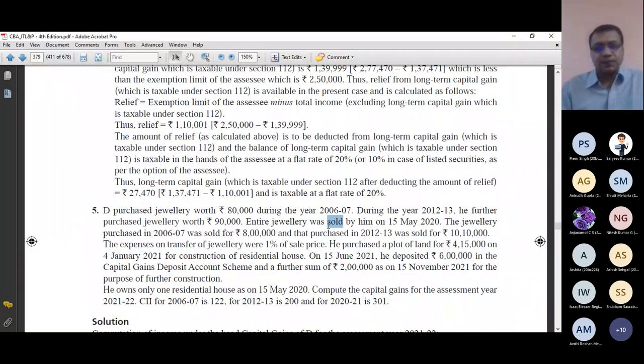Now the next question: is it short term or long term? It depends on the type of capital asset plus its holding period. Type of capital asset means the name of the asset. What is the name of the asset? Jewelry. Now I need to check the holding period.